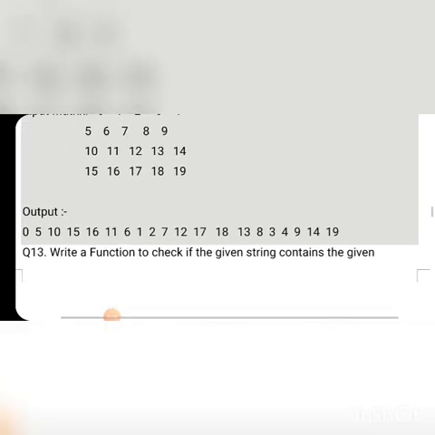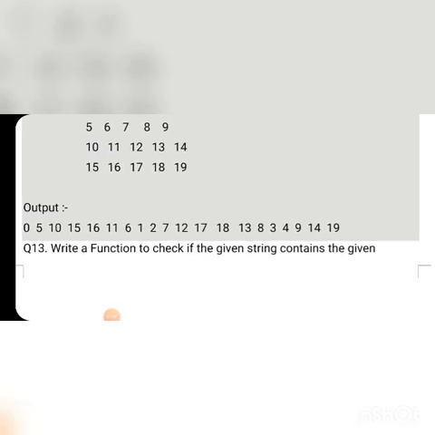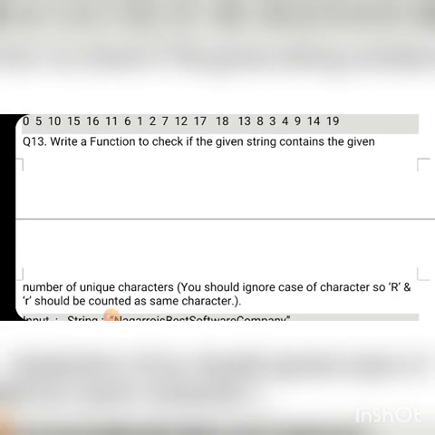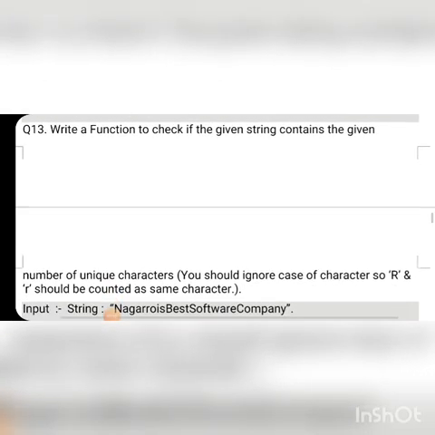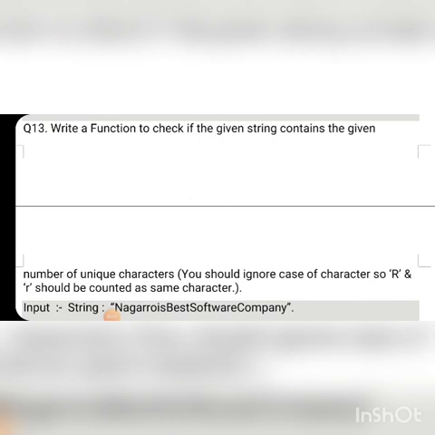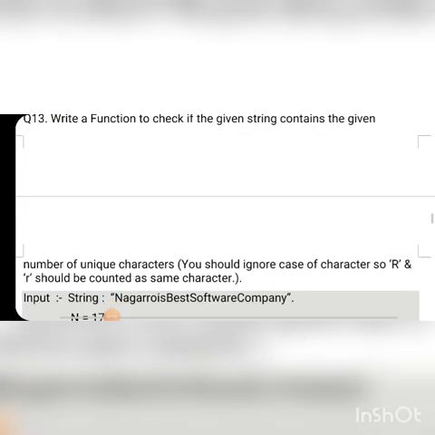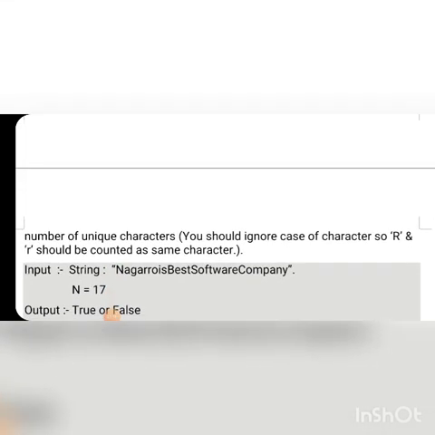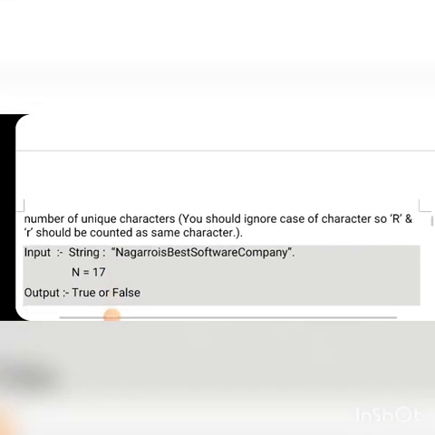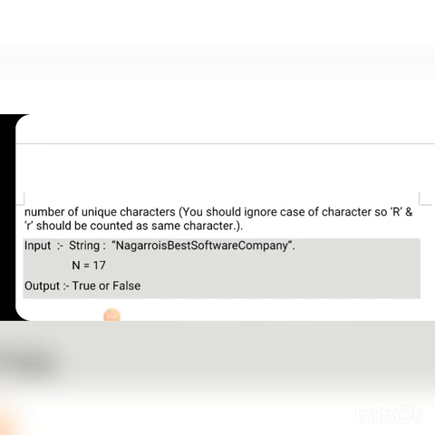And the 13th question they asked is: write a function to check if a given string contains the given number of unique characters. You should ignore case, so R and r should be counted as the same character. The input string is "Nagarro is the best software company", N is equal to 17. Output is true or false.